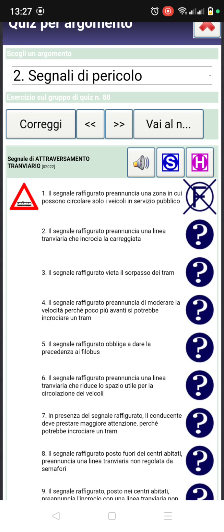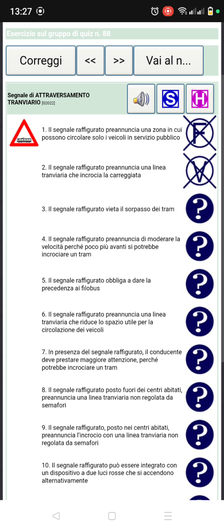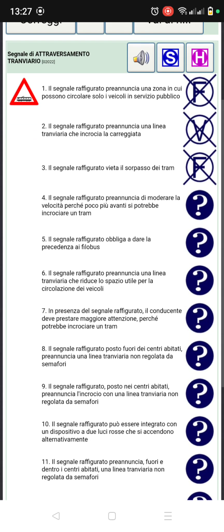Number 2, il segnale raffigurato, this sign figure, announces a linea tranviaria, a tram line, che incrocia la carreggiata, that crosses the carriageway. Yes, it's true. Number 3, il segnale raffigurato vieta il sorpasso del tram. So this signal forbids the overtaking on the tram. No, it's false. Number 4.